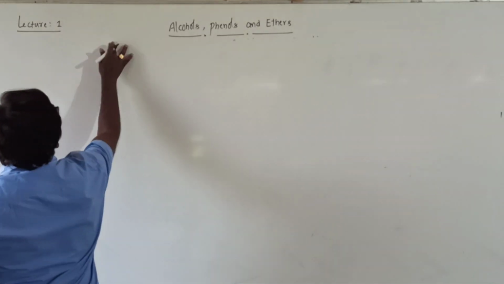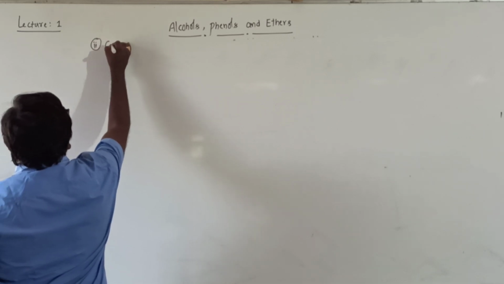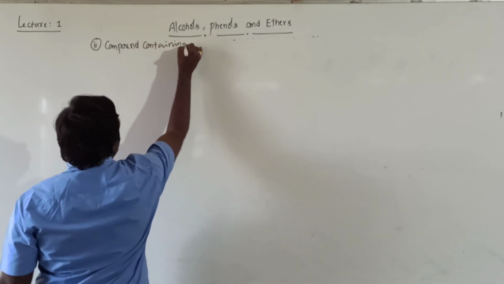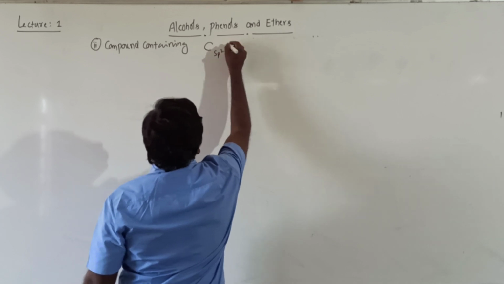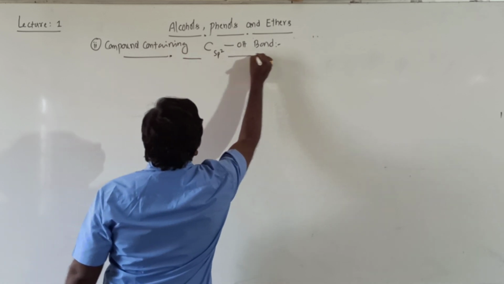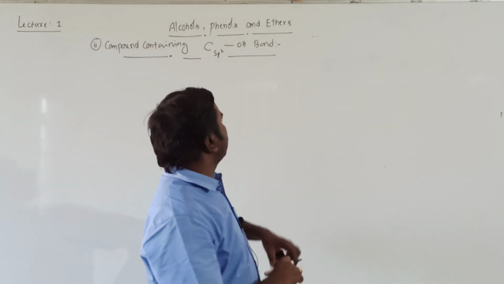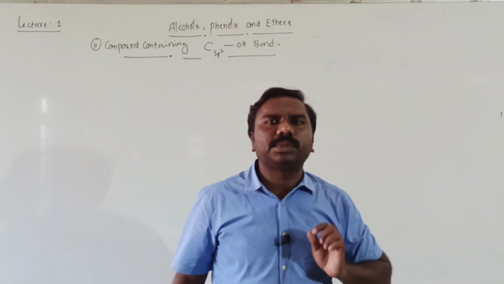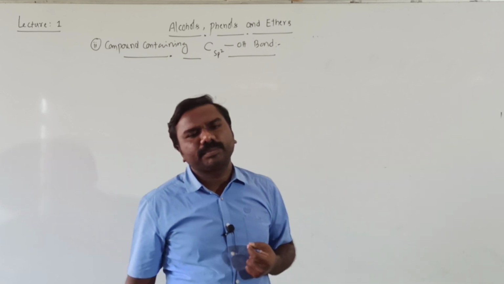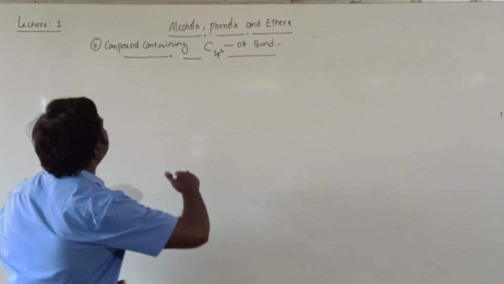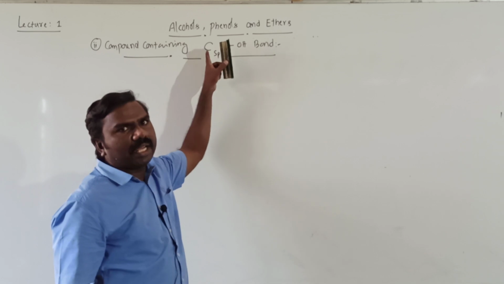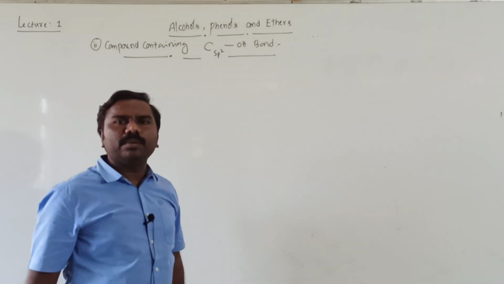Yes, the second category is compounds containing the C(sp2)-OH bond. It means the carbon atom attached to OH undergoes sp2 hybridization. Those are compounds containing the C(sp2)-OH bond. So this OH group is attached to a carbon involved in sp2 hybridization.